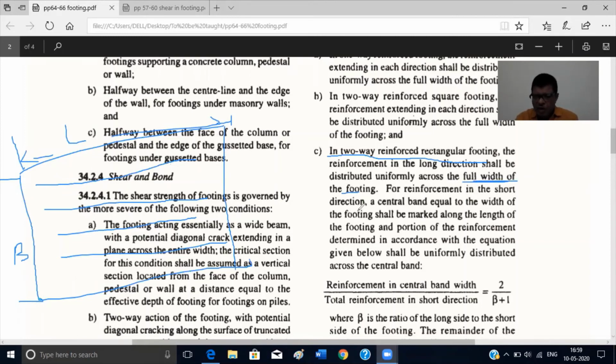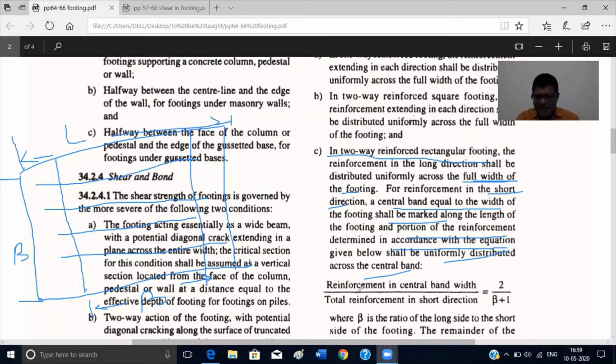For reinforcement in the short direction, a central band equal to the width of the footing shall be marked. So this is L, B is less than L, so mark here B. You mark from here to here is your B value. This is your width value. You mark along the length centrally, same on both sides. So marked along the length of the footing, a portion of the reinforcement determined in accordance with the equation given below shall be distributed on the central band. So what is the steel provided on the central band? What is the steel provided on the edges?